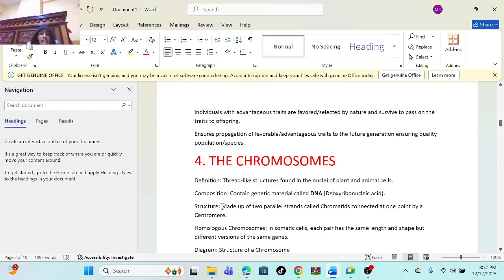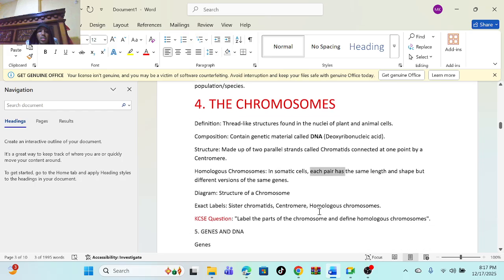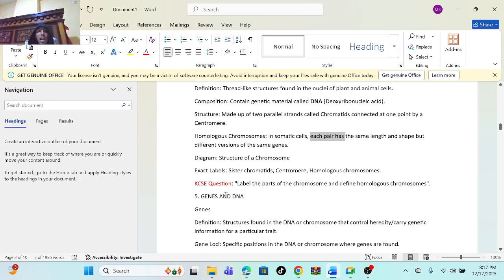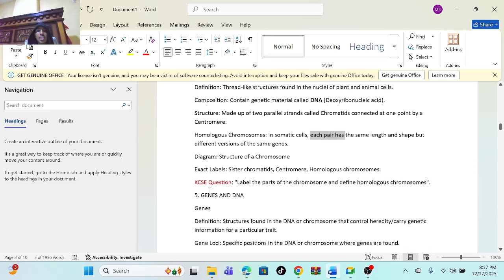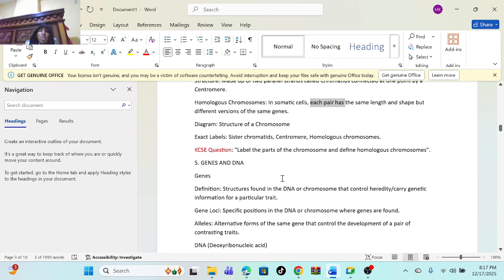And I think this is the structure. The structure, they are made out of parallel strands. And I have shown you that: homologous chromosomes in somatic cells are in pairs. I have shown you the diagram. This is how the KCSE tests it: label the parts of the chromosome and define homologous chromosomes. That one you just name it.